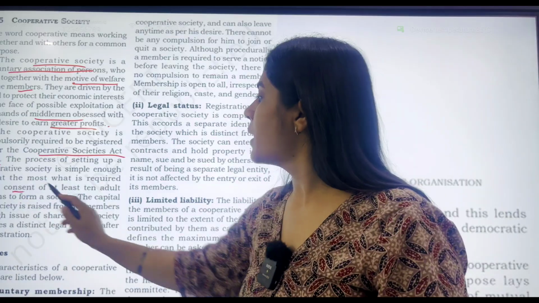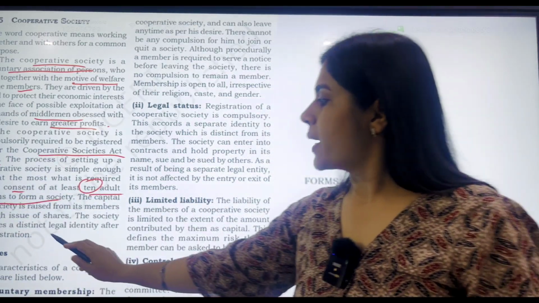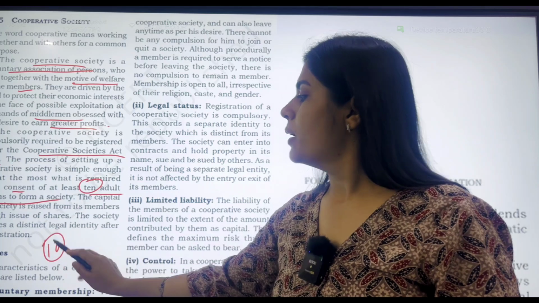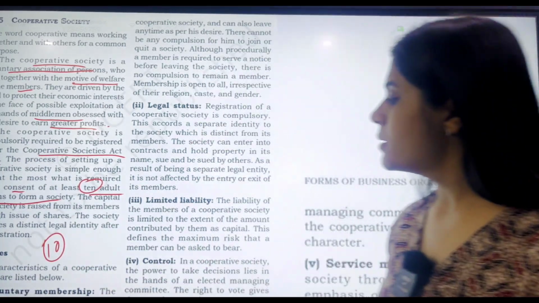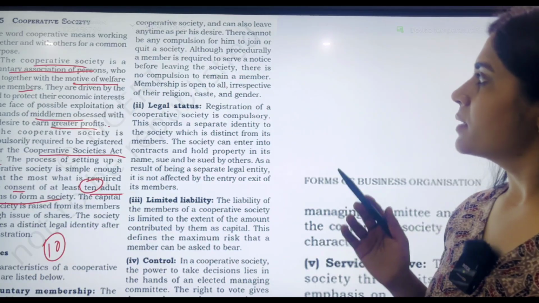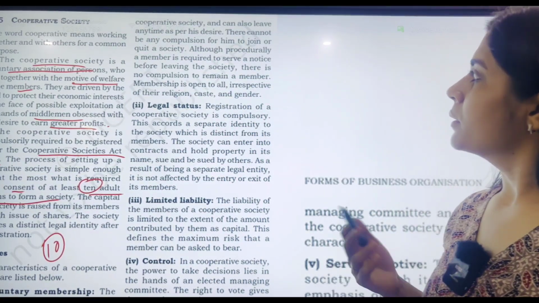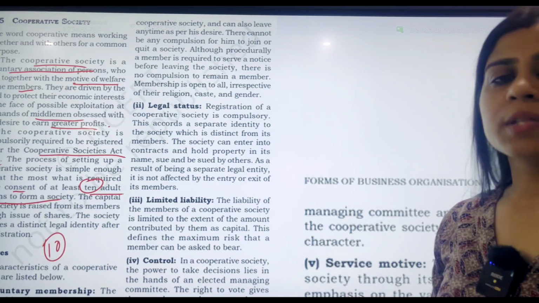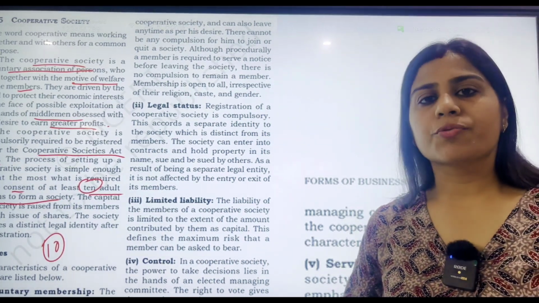So this is formed under the Cooperative Societies Act 1912, and the formation is very simple. Just consent of 10 adult members is required in order to form such a society. So the minimum number of members is 10 for such societies. Now voluntary membership, we have already discussed this, that anybody who is desiring to become its member can become, and anyone who feels to leave the society can exit anytime. So there is no compulsion or restriction as such.